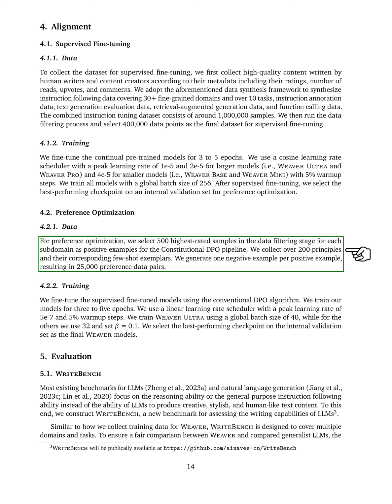For the optimization stage, we chose the top 500 samples from each subdomain based on their ratings during the filtering stage. These were used as positive examples in our optimization process. We also gathered over 200 principles and examples for each. For every positive example, we created a negative one, ending up with 25,000 pairs of data for preference training.